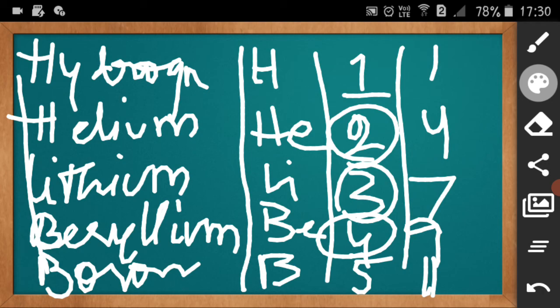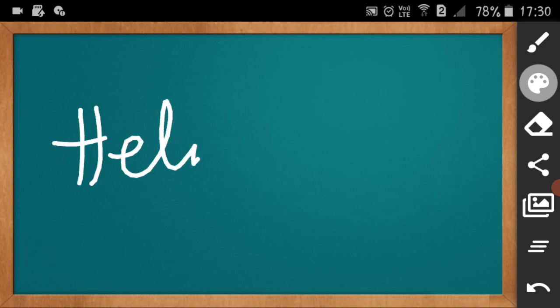Then carbon is double of 6, that is 12, not double plus 1. So in some places the atomic mass is double the atomic number, or sometimes double plus 1. Clear?